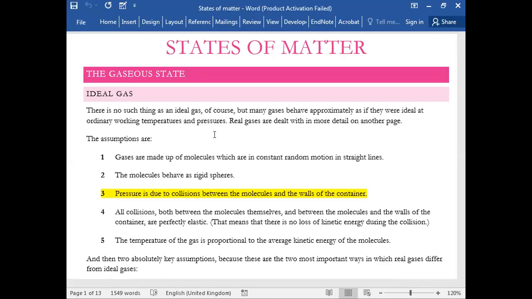What is an ideal gas? So the first state that we are focusing on as per the syllabus sequence is gas, the gaseous state. So what is an ideal gas? No real life gas is an ideal gas. It is just an assumed gas.